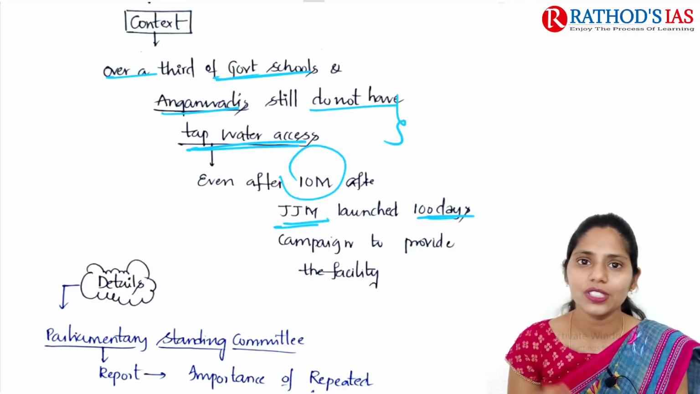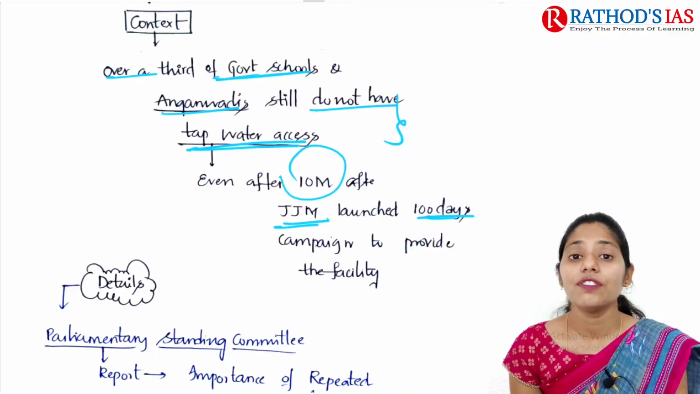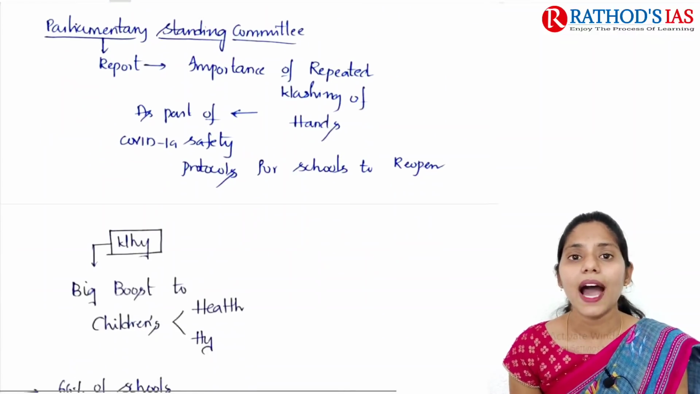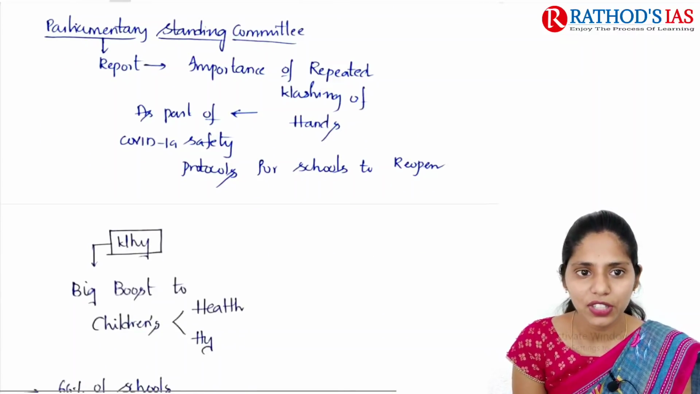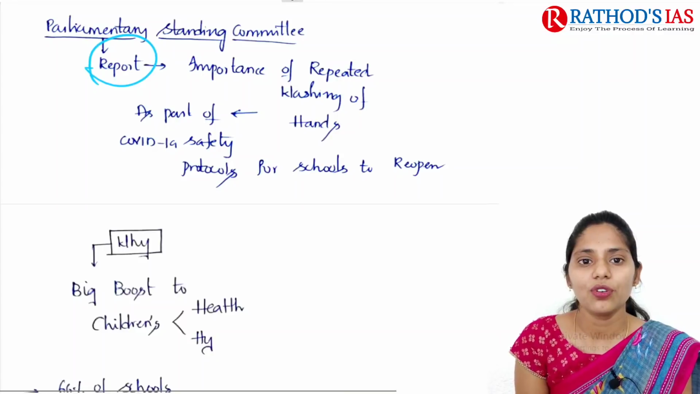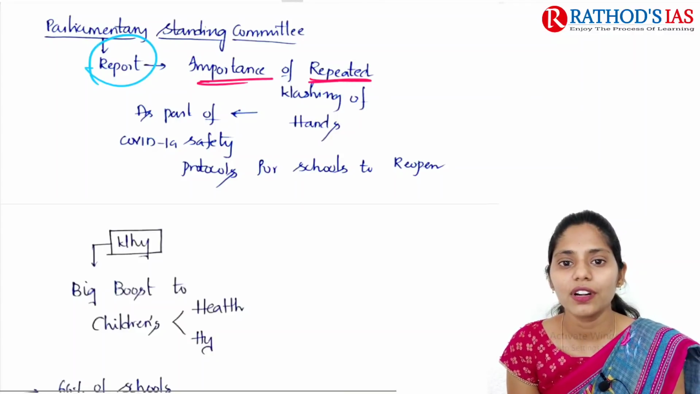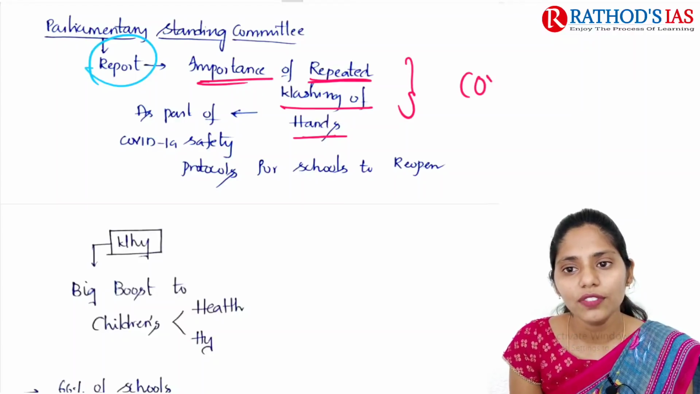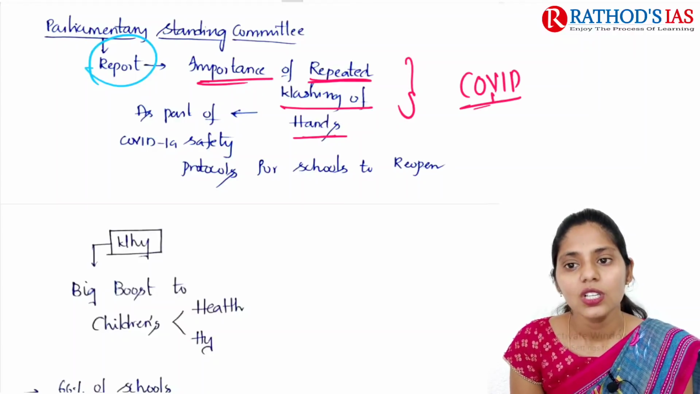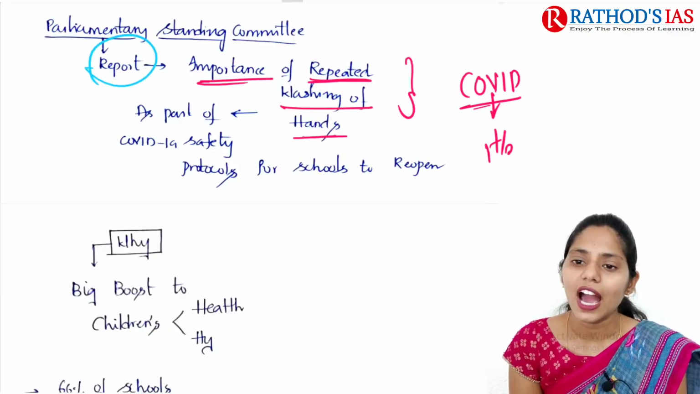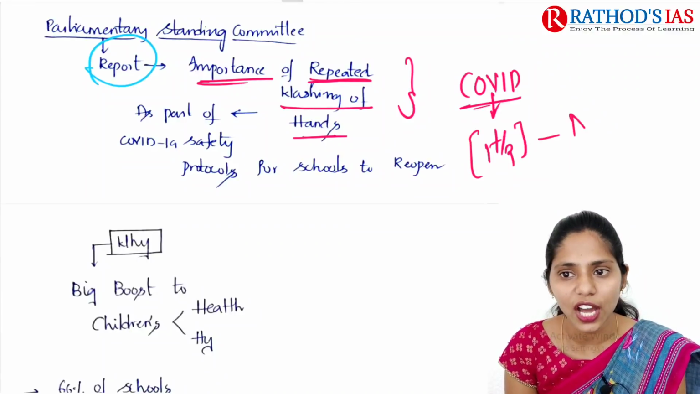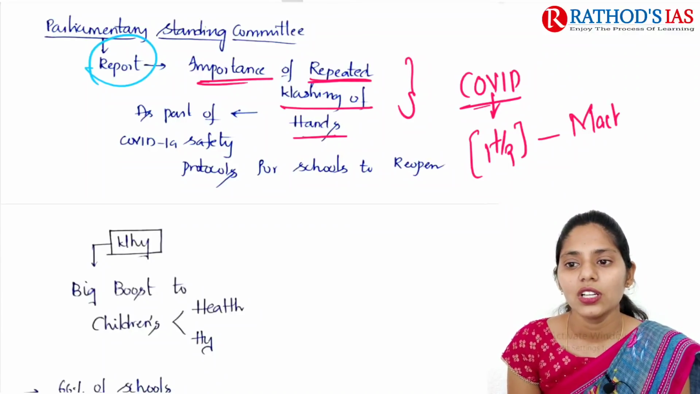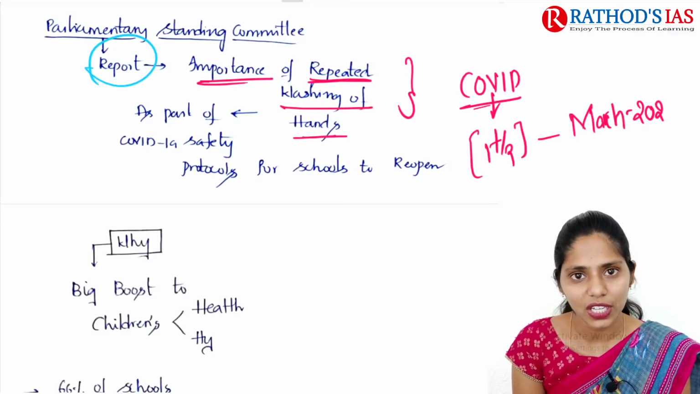Now let us see some important details. It says that a Parliamentary Standing Committee came up with a report. This report focuses on the importance of repeated washing of hands. As we know, because of the COVID-19 pandemic, for almost 1.5 years schools have been shut down, since March 2020 onwards.